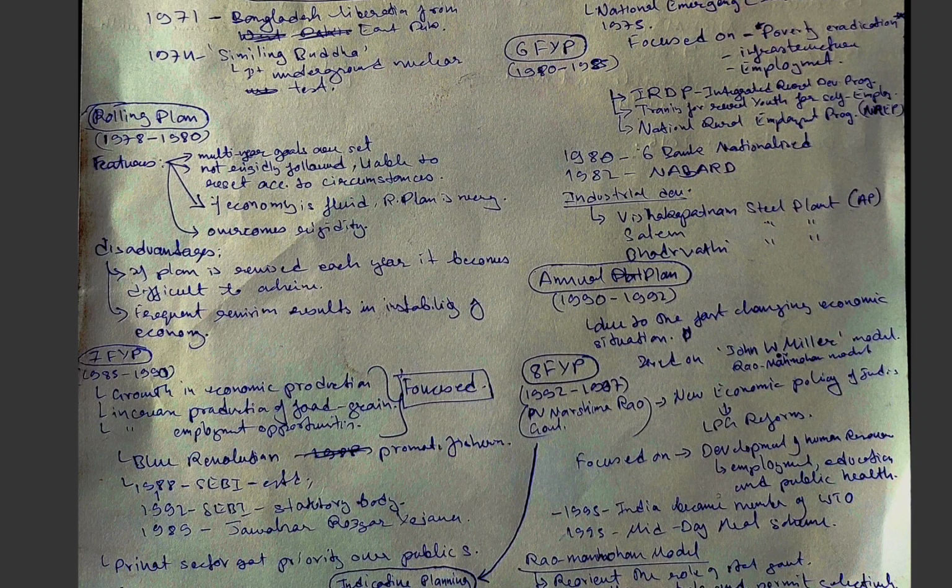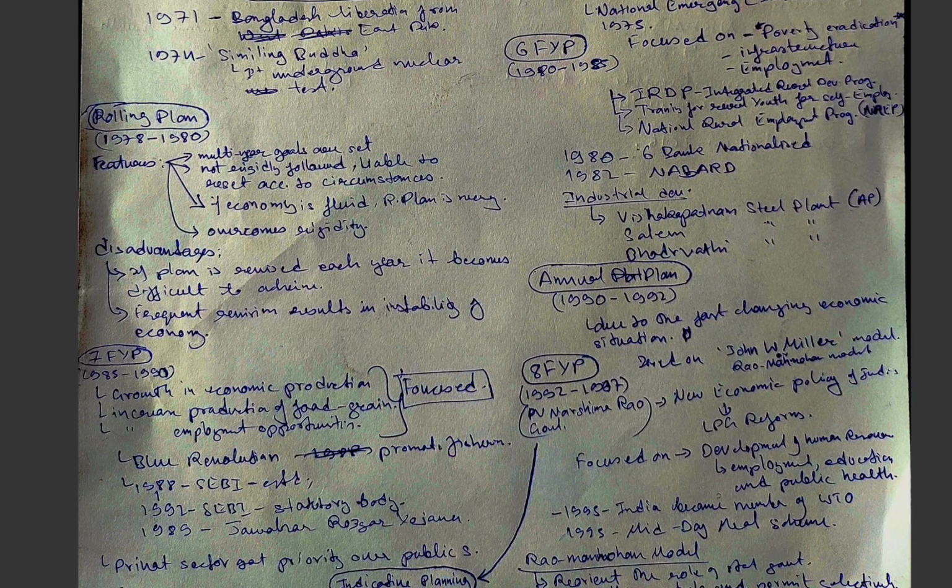Now the disadvantages of the rolling plan. Of course there have to be some shortcomings, right? If the plan is revised each year, it becomes difficult to achieve the targets. Second, frequent revision. What does it mean? Frequent revision results in instability of the economy. So certainly these are the most important points you can note from the prelims point of view.